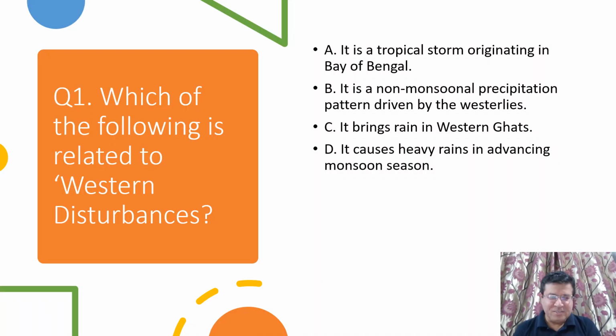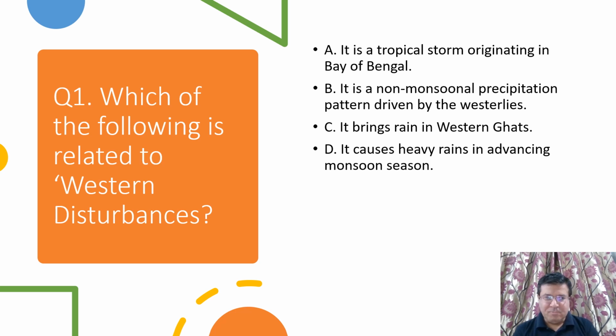Dear friends, first question. Which of the following is related to western disturbances? We know it is a very important phenomenon in the climate of India. A option, it is a tropical storm originating in the Bay of Bengal. B option, it is a non-monsoonal precipitation pattern driven by the westerlies. C, it brings rain in Western Ghats. D, it causes heavy rains in advancing monsoon season.